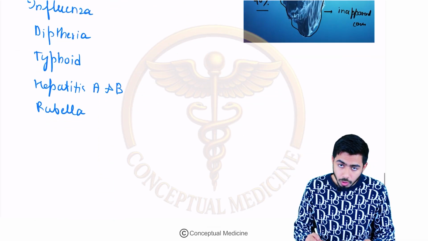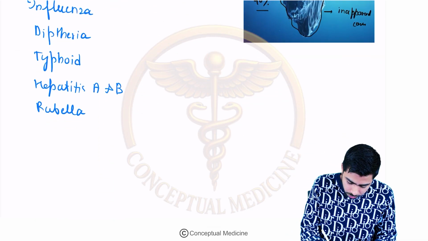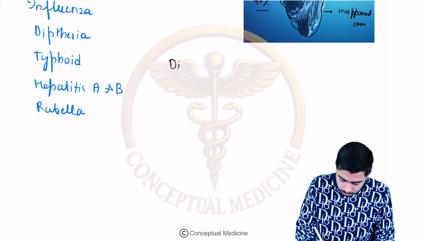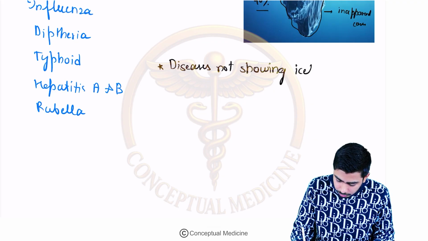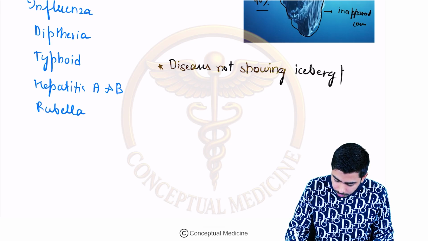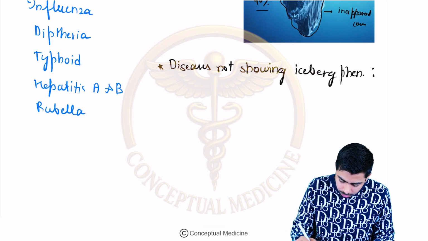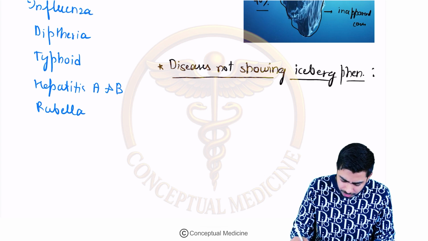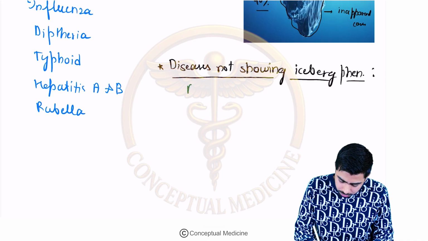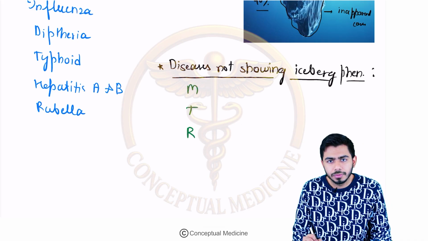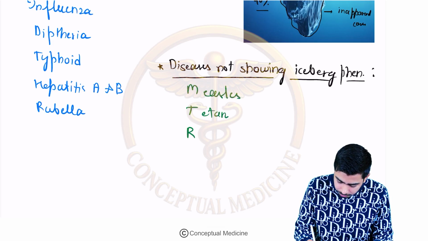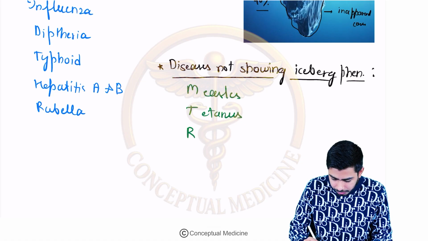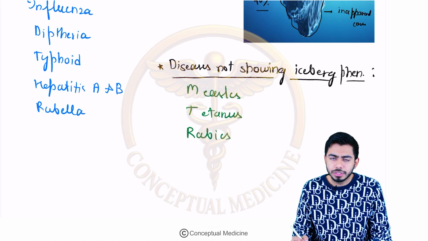The diseases which are not showing the iceberg phenomena, we should know as well. You can remember them with just three diseases, that is MTR: measles, tetanus, and rabies.